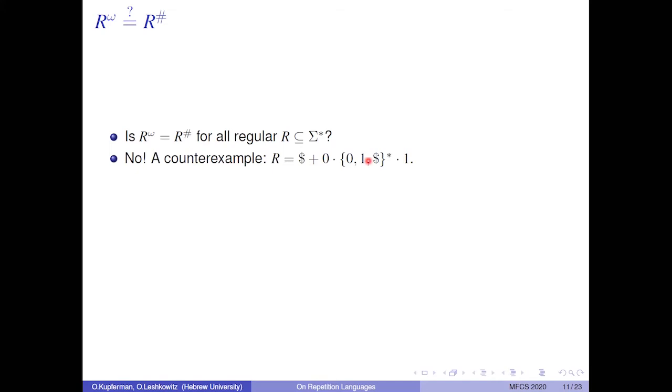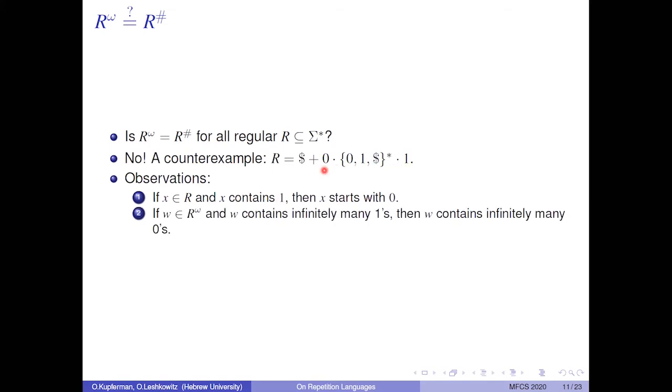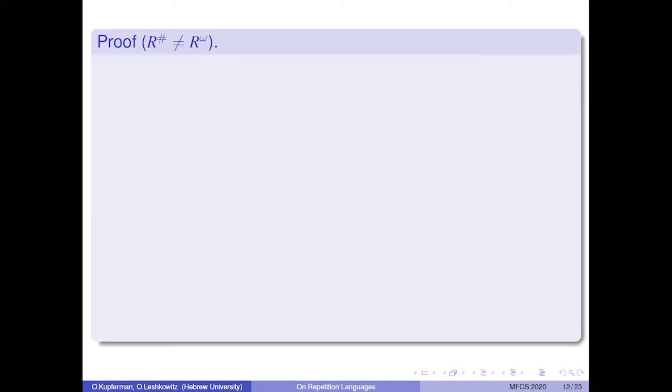R consists of 2 types of words, either a single letter word $, or some word that starts with a 0 and ends with a 1, with some sequence of 0, $, 1 in between. Some observations about R. If x is in R and x contains a 1, then x is of the second type, which means that it starts with a 0. So if w is in R omega and w contains infinitely many 1s, then w contains infinitely many 0s. We prove that R omega is different than R sharp.